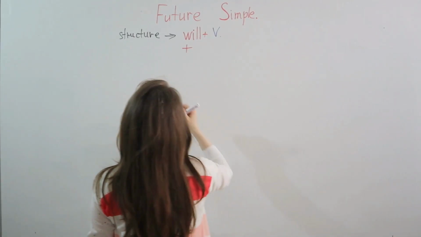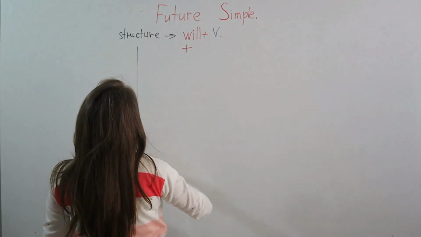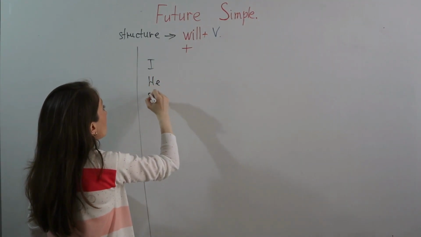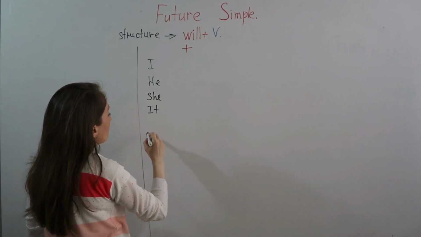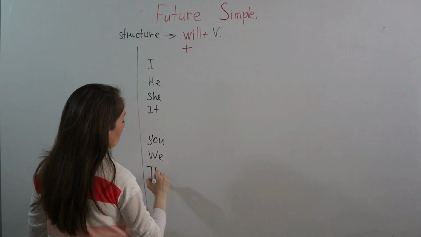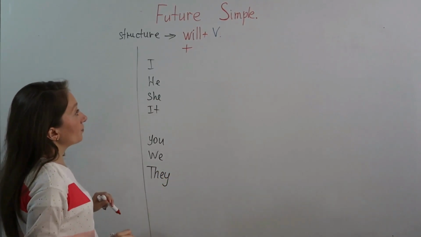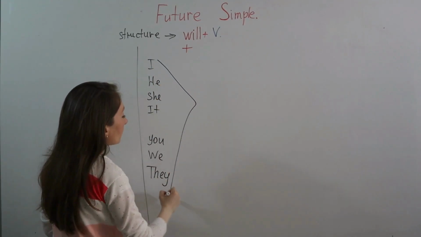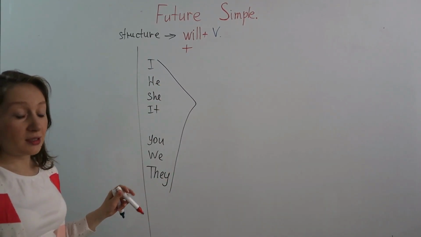First of all, I will write as usual the pronouns I, he, she, it, you, we, they. And here for all of them, the structure is the same.